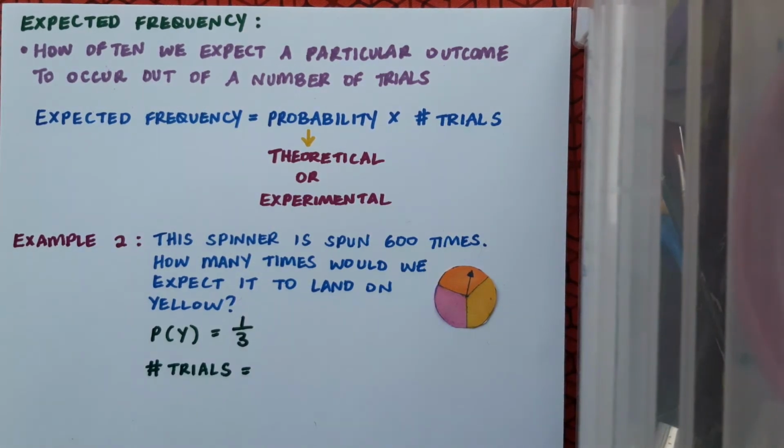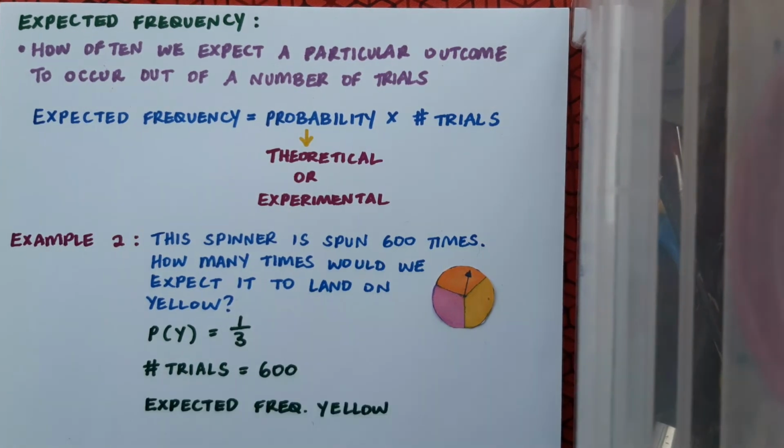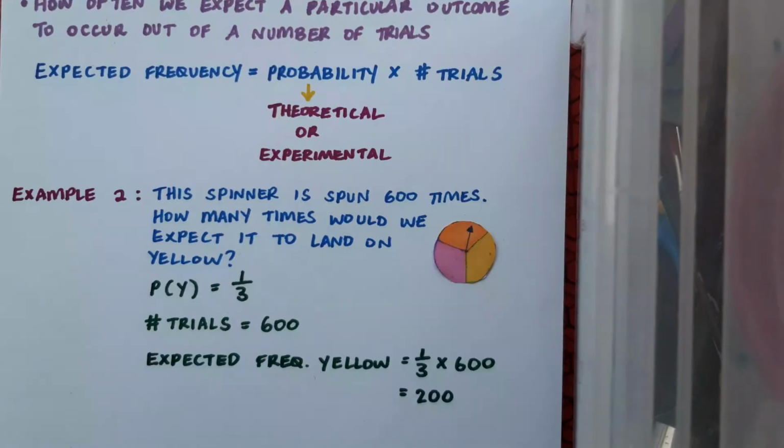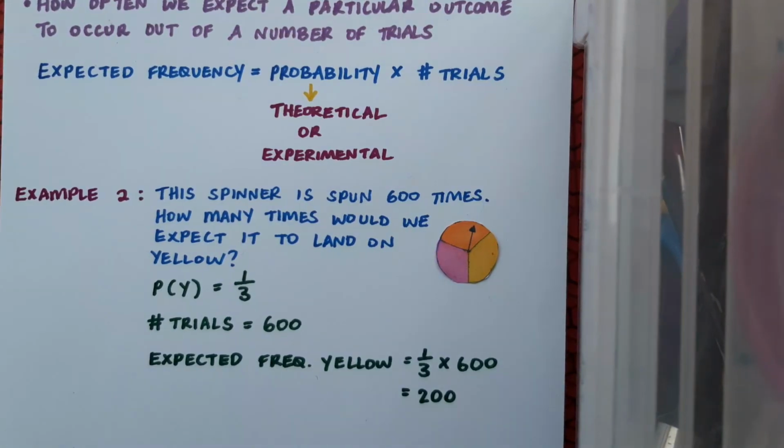The number of trials in this case just means the number of times the spinner is spun. And of course that's 600. So in this question, the expected frequency of yellow is 1/3 times 600, giving us 200. This expected frequency is a prediction of what might happen in the future. But it's just important to note that it's not set in stone. If I did spin the spinner 600 times, it might not give me exactly 200 yellows. However, 200 is the best estimate I can make in advance of what might happen in that situation.